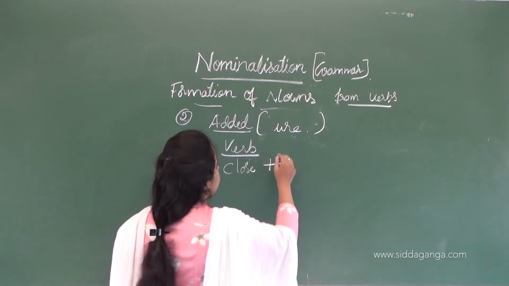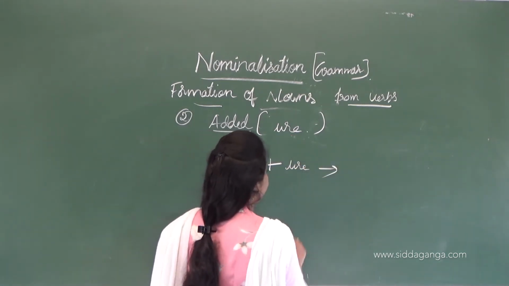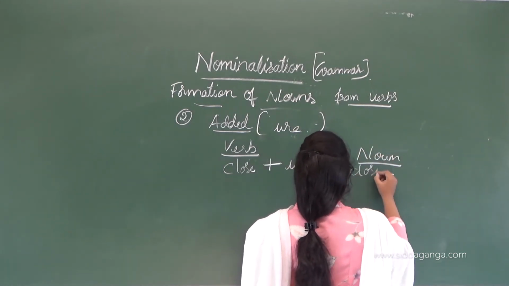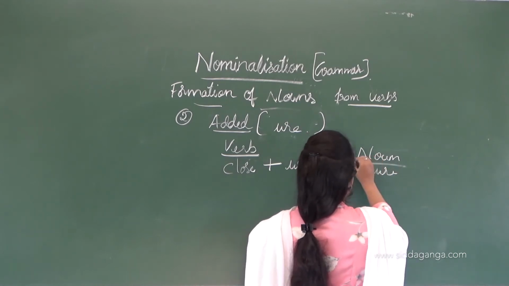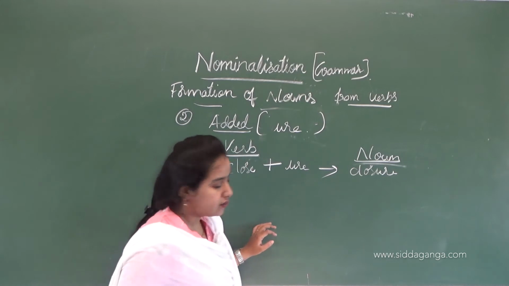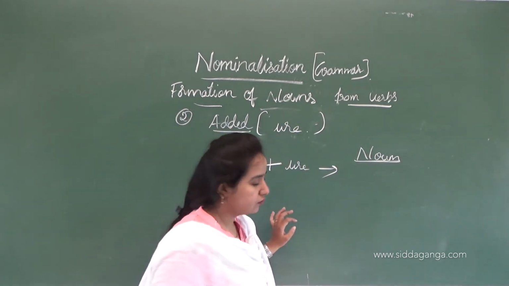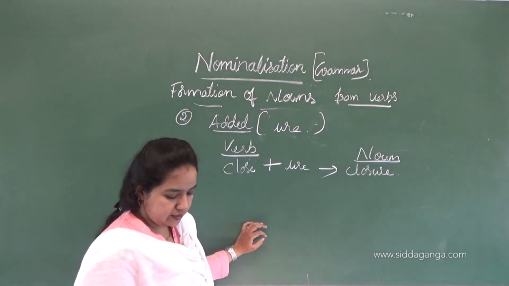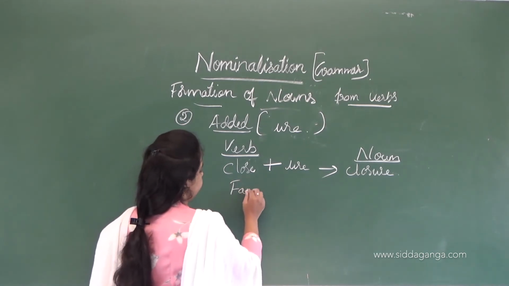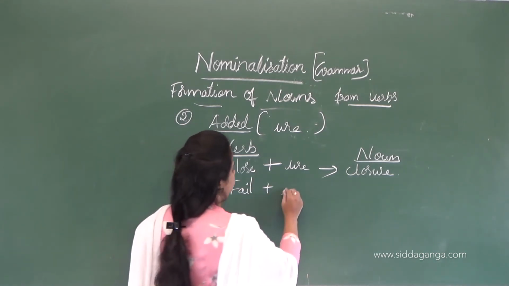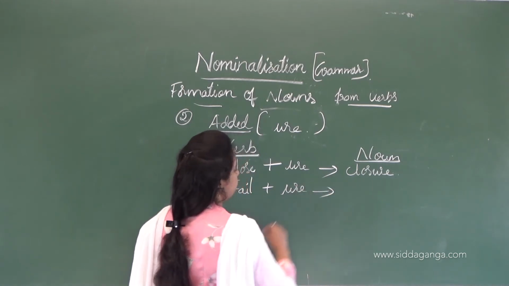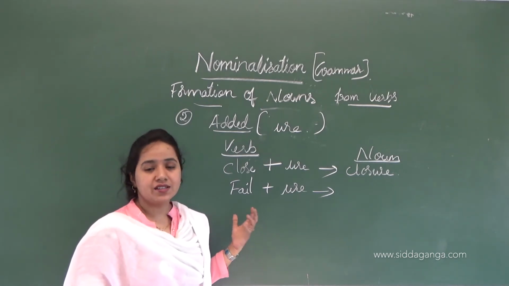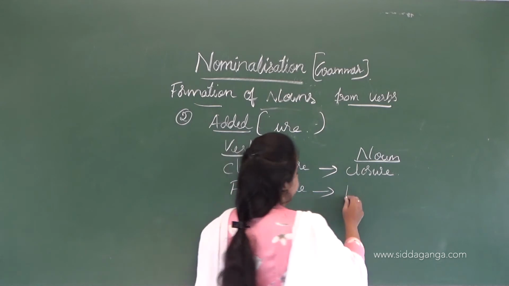Then if we add -ure, it forms a noun, that is closure. The next is fail. If we add -ure, what will we get? The word is a noun, that is failure.